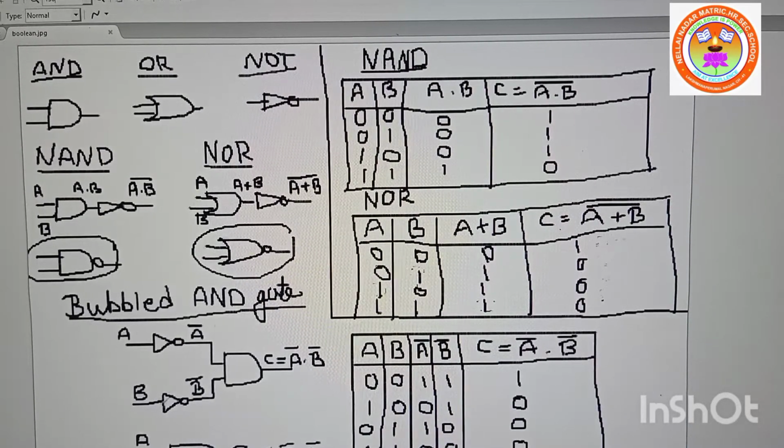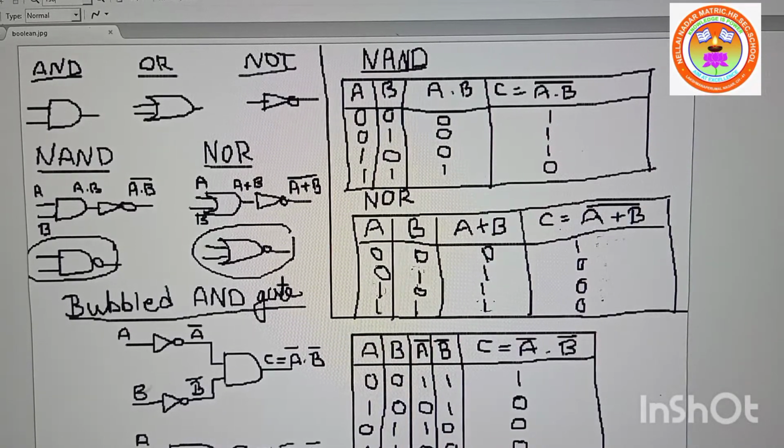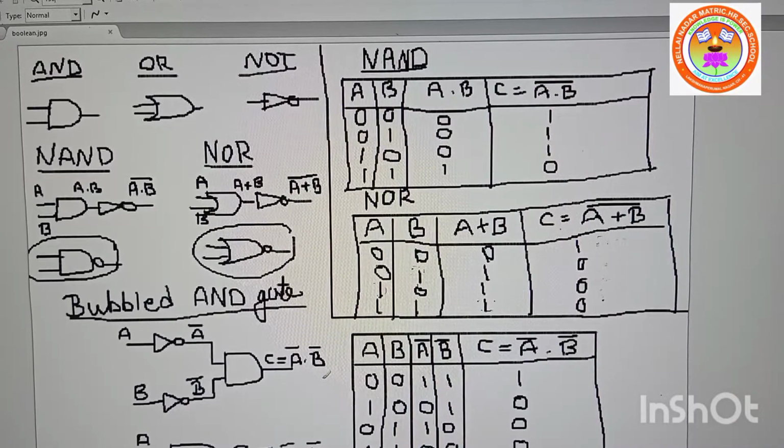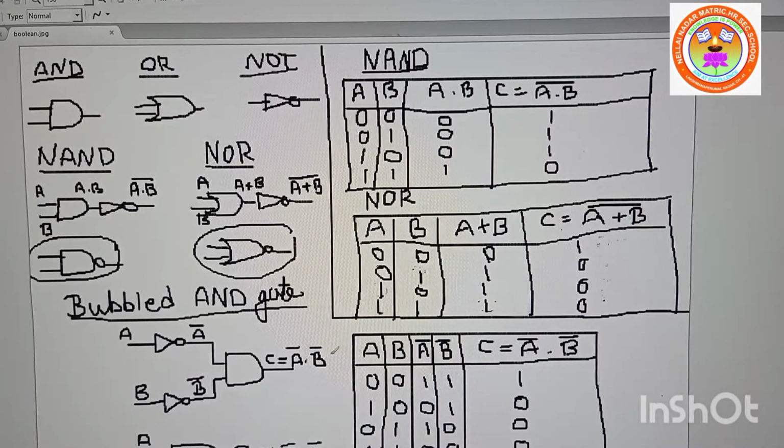Here one NOT gate, here one NOT gate. See, A will become A dash here. Same way, B will become B dash here. So when it is coming out, you will get C is equal to A dash into B dash. A dash into B dash, right?